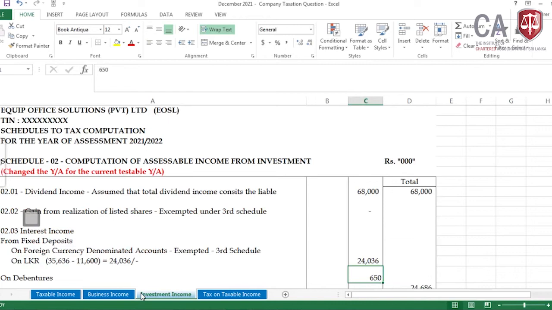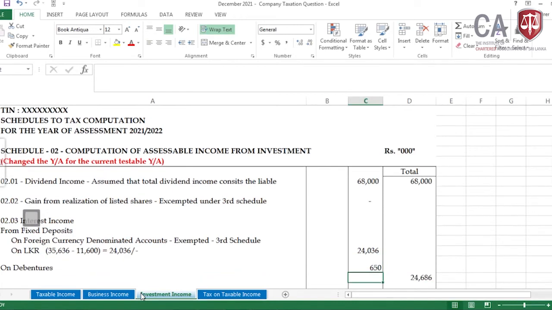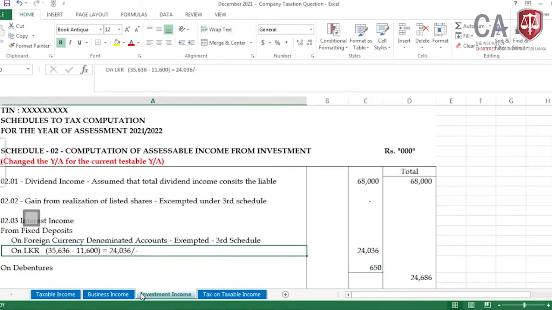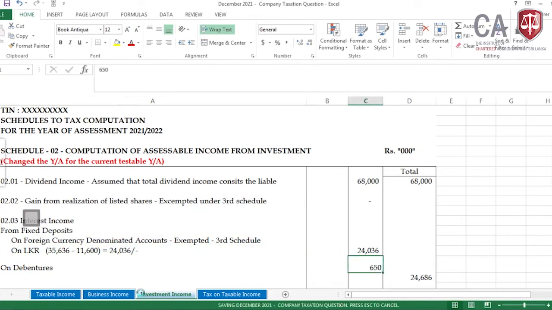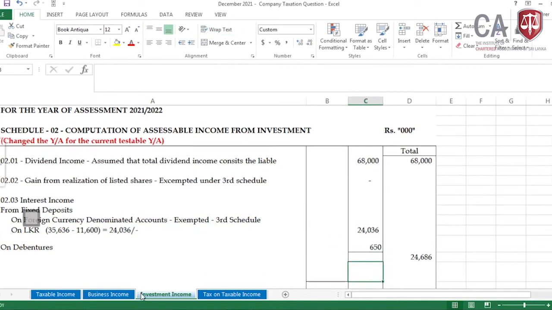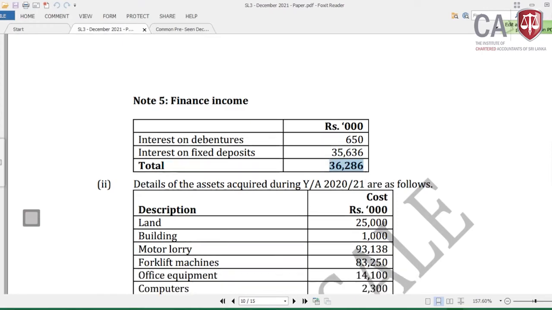Entire part completed. It's first removed from the business income, entire interest income, and it shall be identified under investment income under two components, interest income from FD and debenture also. Interest income from FD, I have divided into liable interest income and the exempted interest income. Please do these things in your examination in a very clear manner, so another person can identify very clearly what you have done. The entire part on that adjustment completed.